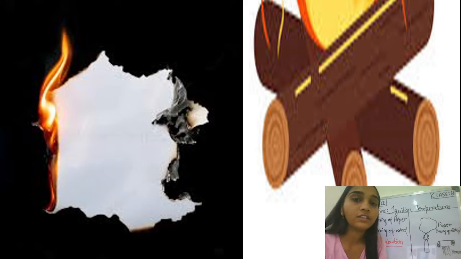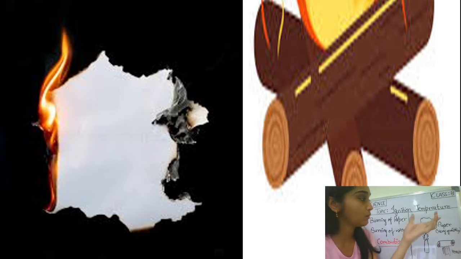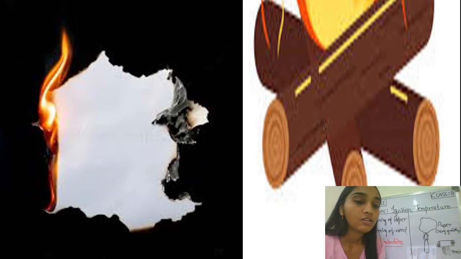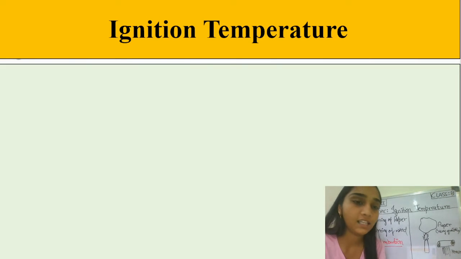So students, after the completion of this part of the video, you will be able to define ignition using appropriate keywords and list a few examples related to the ignition temperature variation in your day-to-day life. And also you will be able to describe why ignition temperature is considered a factor for the burning process. And also students, you will be able to demonstrate a small activity in the form of a virtual activity on rapid or spontaneous combustion. You will be able to apply the concept of rapid and spontaneous combustion with the help of ignition temperature. Okay, so first let us discuss what is ignition temperature.